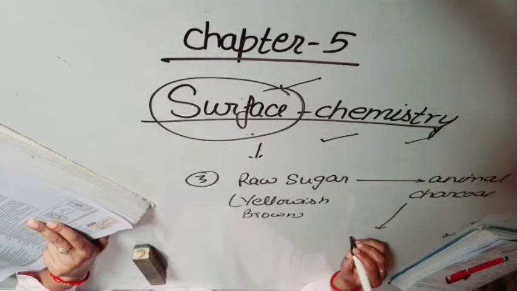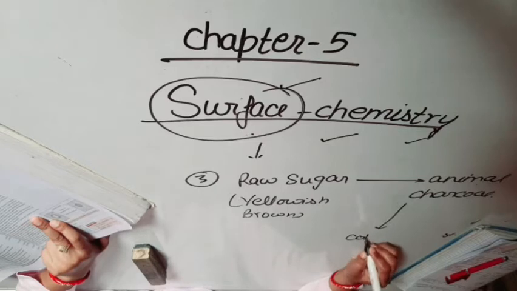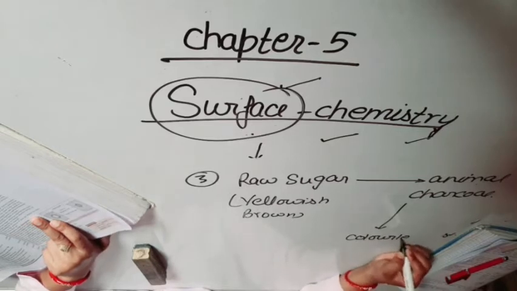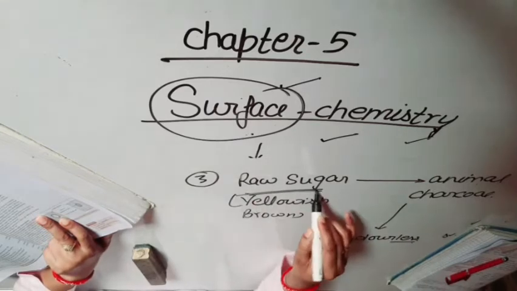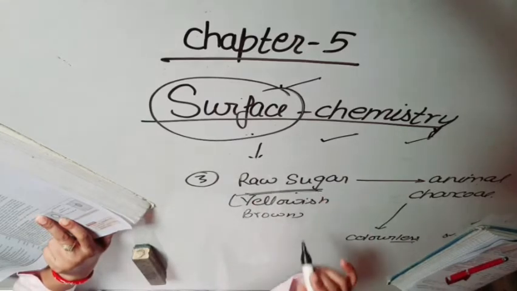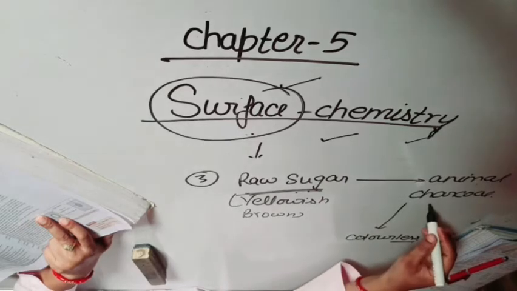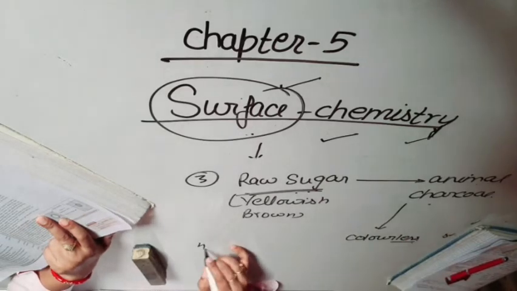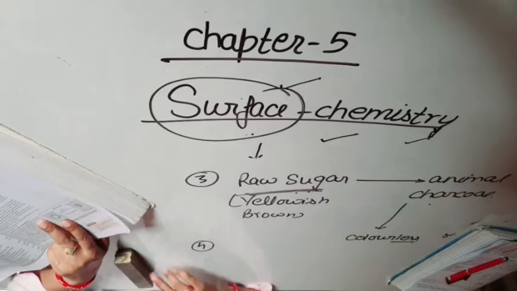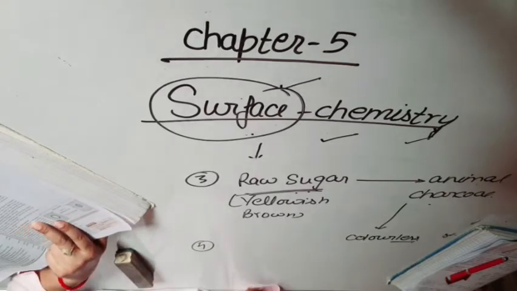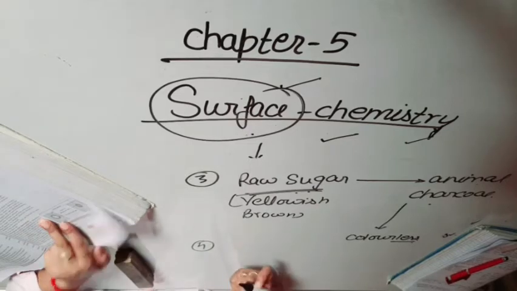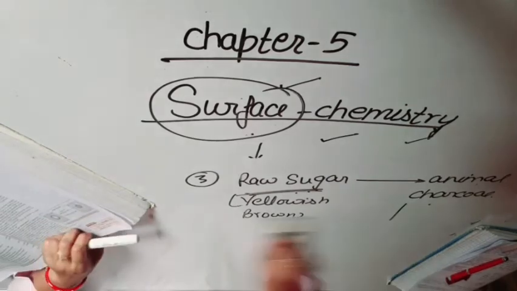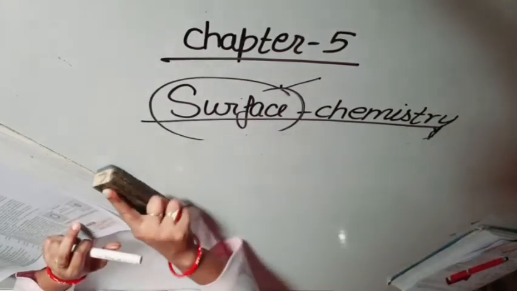It also becomes colorless. Why does it become colorless? Because the coloring substances of raw sugar are adsorbed by the charcoal. Now the next and last example is that air becomes dry in the presence of silica gel because the water molecules get adsorbed on the silica gel. Okay students, so these are the examples of adsorption.